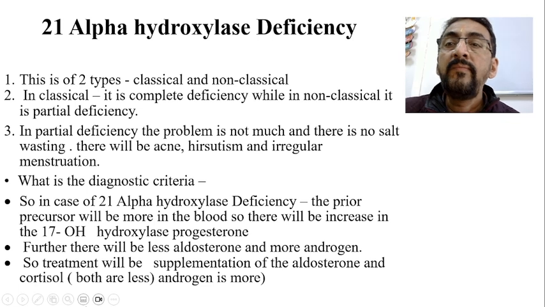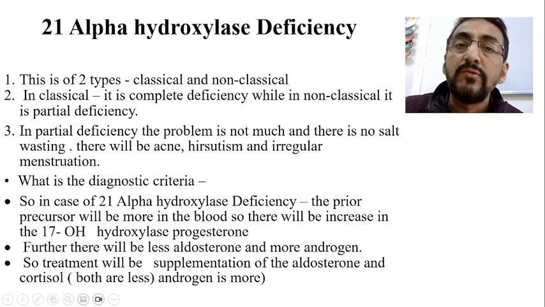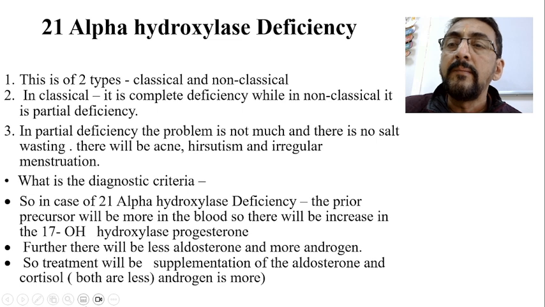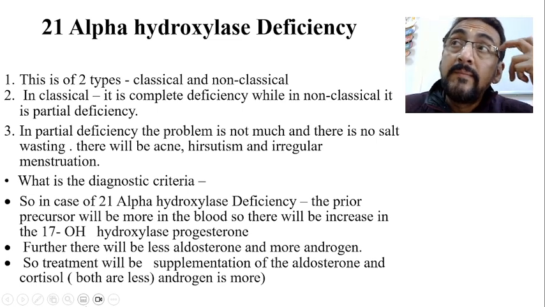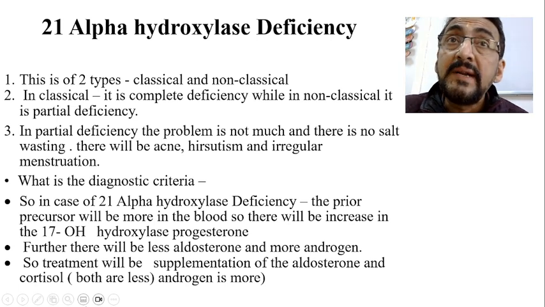Now, talking further, this particular 21 alpha hydroxylase deficiency is again of two types. One is classical and another one is non-classical. In classical, it is a complete deficiency.